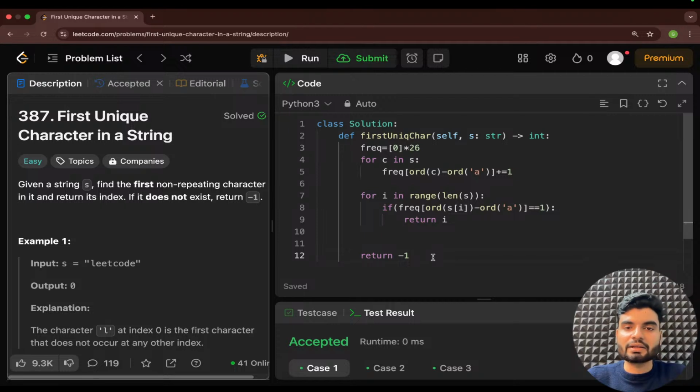Time complexity is linear here, correct. And space complexity is constant, because this is a fixed space. We're not taking any extra space, just a little auxiliary memory, but that is a fixed space. It's not dependent on the input size. So space complexity is constant, big O of 1, and time complexity is linear, big O of n.